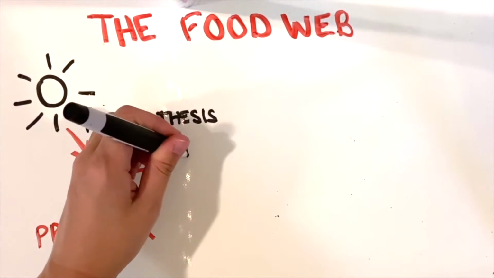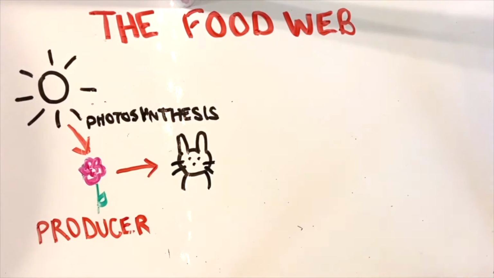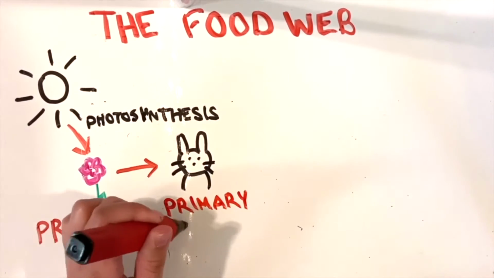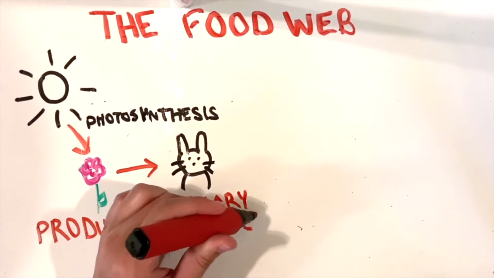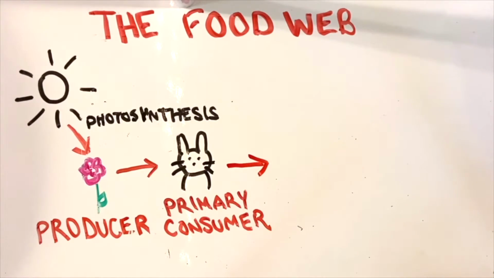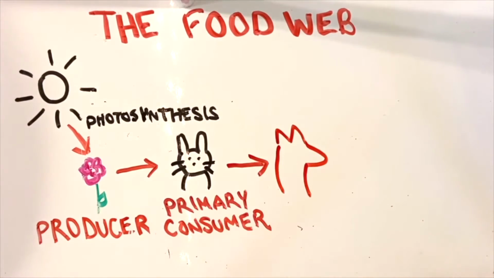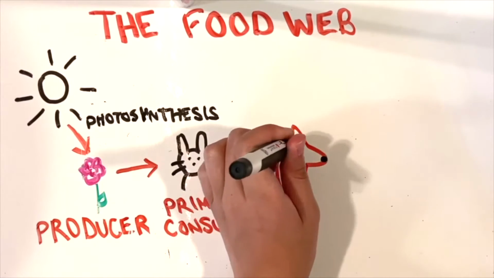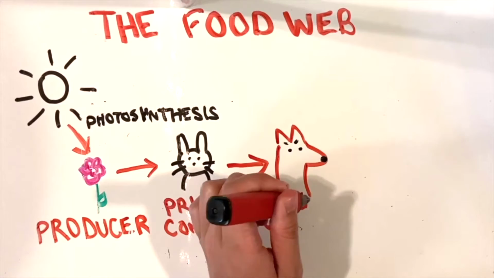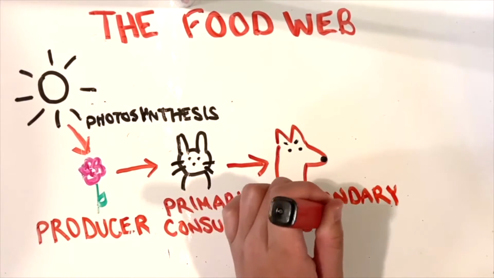Because animals can't make their own food like plants and have to eat other animals or the plants to get their energy, the next step in the food web is called the primary consumer, like this bunny we have here. By eating plants, primary consumers are able to get the energy they need to survive, which has been transferred all the way from the sun through the plant to the primary consumer. If a fox comes along and eats the bunny, this would make the fox a secondary consumer. The next step in the food web is a carnivore or secondary consumer, who gets their energy by consuming primary consumers, just like this fox.